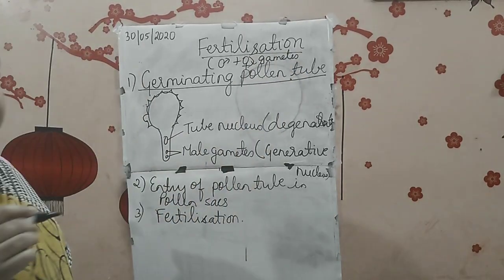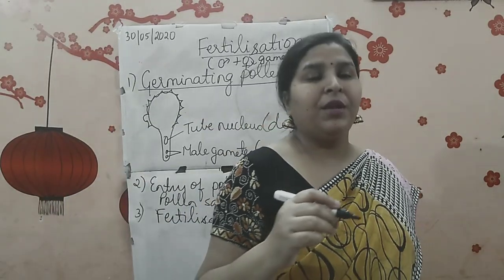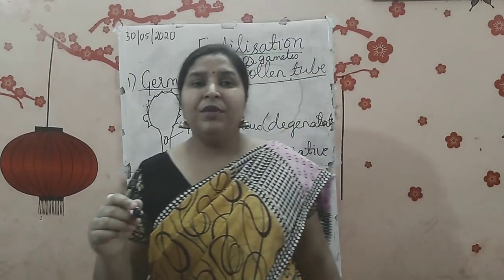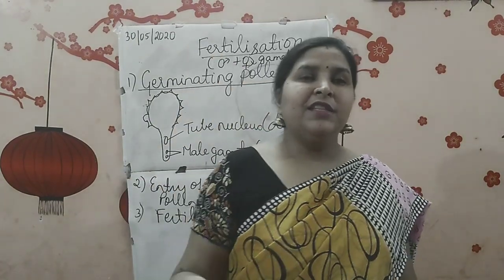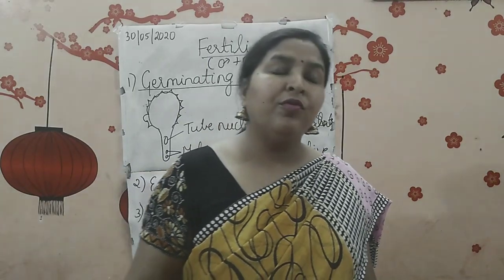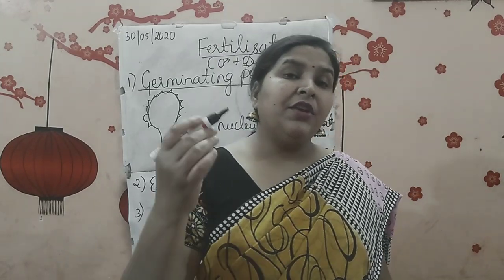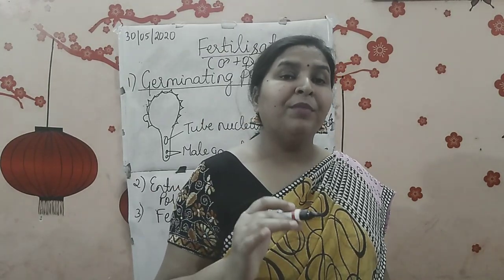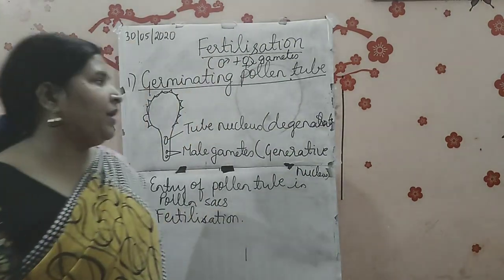And this fertilization is very important, because if this fertilization is not going to take place, we won't get the upcoming generation of that particular plant. Because if fertilization is not there, no seed, no fruit formation, no seed formation, and as a result, the generation is going to stop at that particular stage only. The next generation won't be coming up.